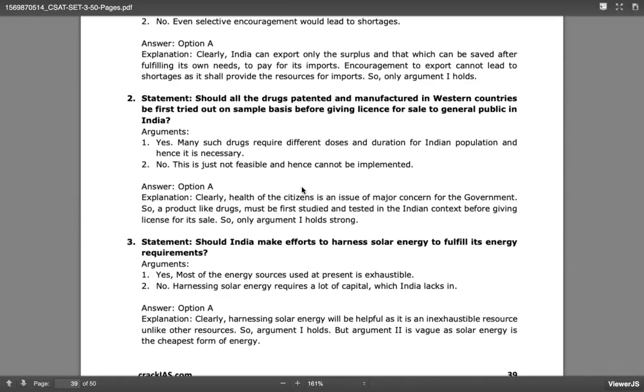No, this is just not feasible and hence cannot be implemented. The second argument is like, no, it's not, it's meaningless, right? So only option A, right? So first these have to be studied, have to be tested properly with respect to the Indian population, and only then the license should be given.